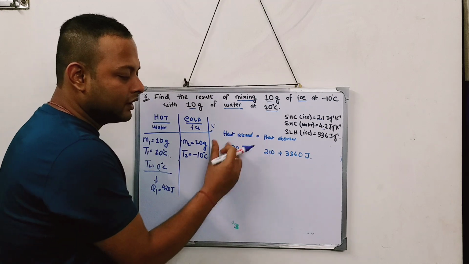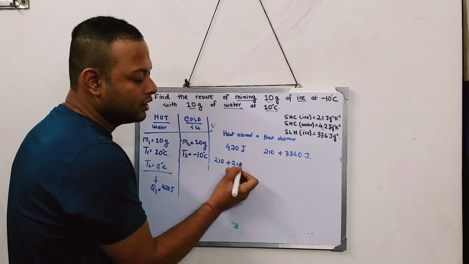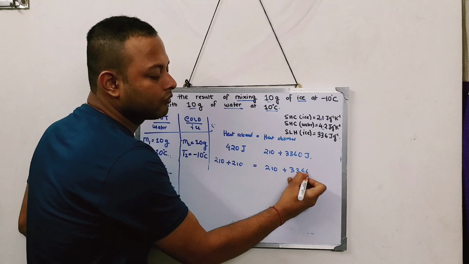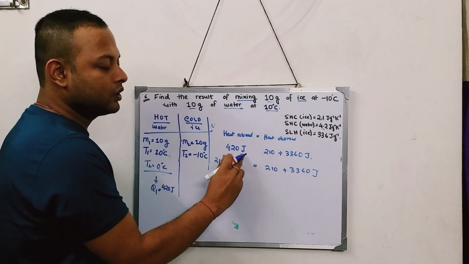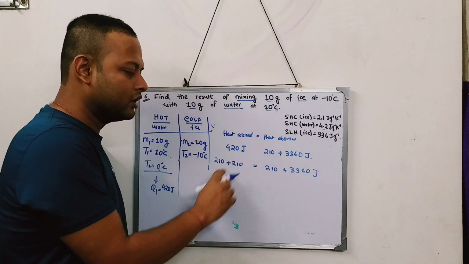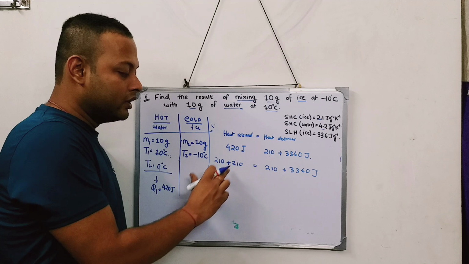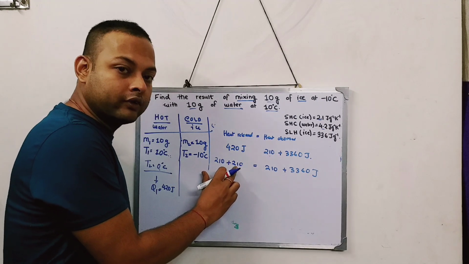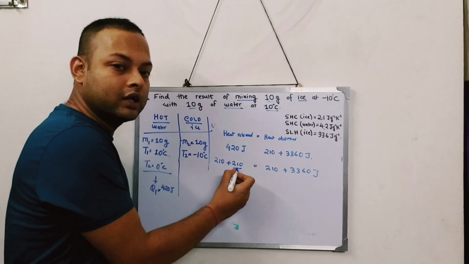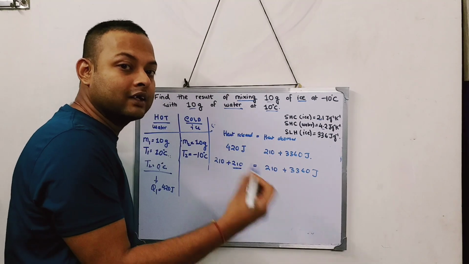Now, if I write 420 as 210 plus 210, I can write this equation in this way also. I have not done anything, just 420 has changed into 210 and 210. Now out of 420 joule, 210 joule of heat will be utilized to make the ice go from minus 10 to 0.